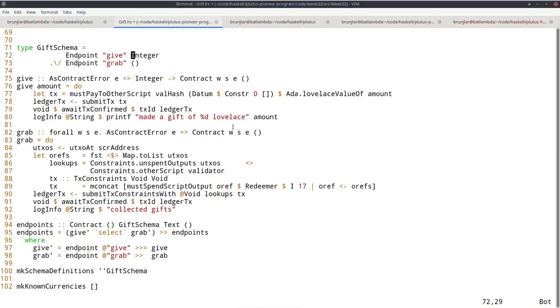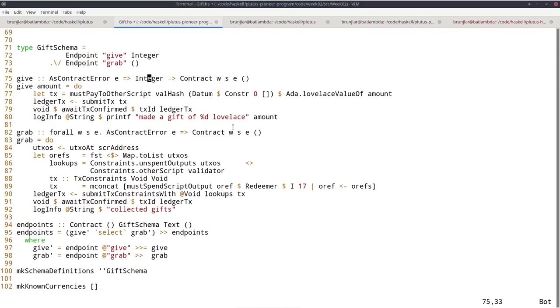So the idea is that somebody can send money, ADA, to the script address we just defined, and the integer argument specifies how many lovelace. And the grab endpoint is for people that want to spend such addresses, so that will just look for all UTXOs sitting at this gift address and creating a transaction that grabs all of those and sends them to the user wallet. Then next I define the actual behavior of these two, give and grab.